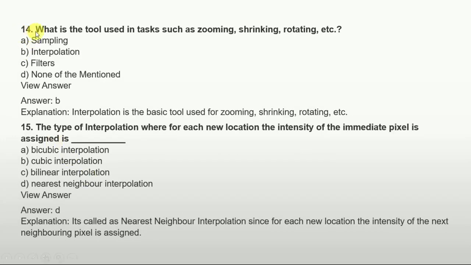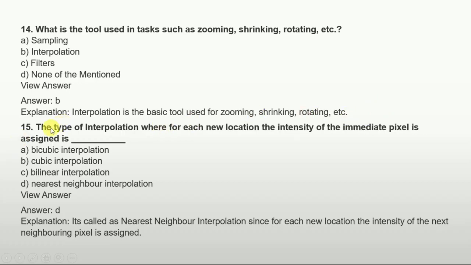So next is, what is the tool used for tasks such as zooming, shrinking and rotating? Means what are the tools we are using in tasks such as zooming, shrinking and rotating. Options are: A, sampling, option B is interpolation, option C is filters, and option D is none of the mentioned. So the answer is option B, that is interpolation. Interpolation is the basic tool for zooming, shrinking and rotating, etc.